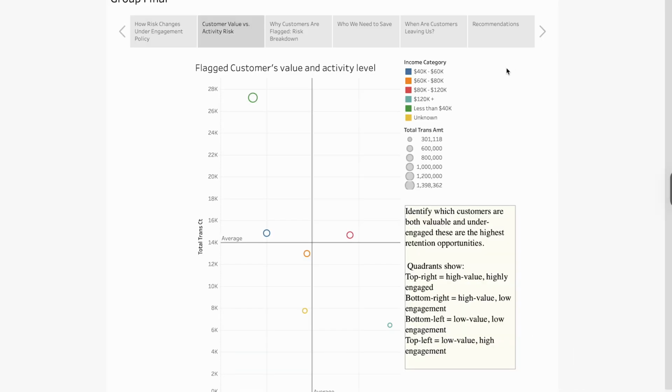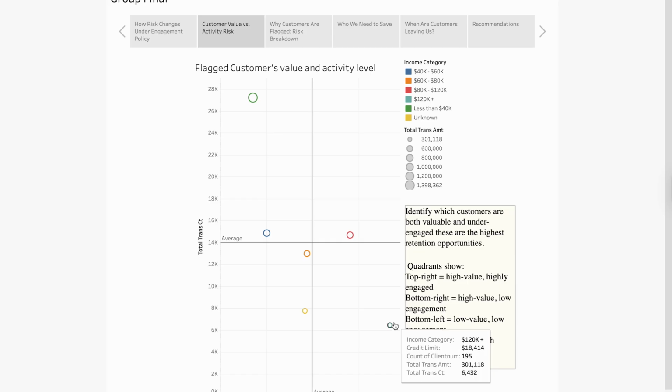Next up, we have our flagged customer value and activity level. We can see overall who's going to be more likely to leave at each income level. Up first is the less than 40,000 category with the highest activity level. This is much higher than any of the other points on the graph, which raises some concerns. Our average threshold is just below 10,000 and our average transaction count is just below 14,000. With the less than 40,000 group, they have a $3,523 threshold and a total transaction count of 27,221.